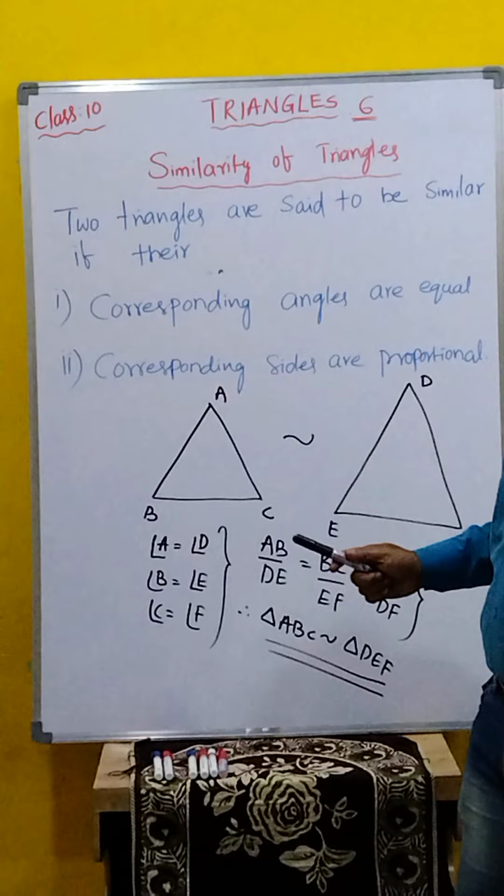Observe, children, angles are equal, then corresponding sides are proportional. All are equal. Then these two figures are similar.